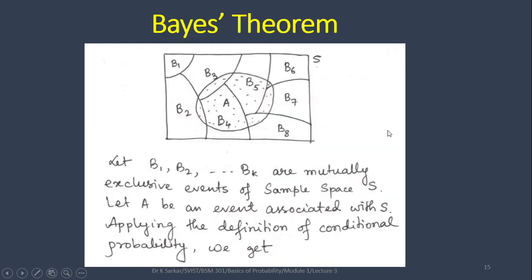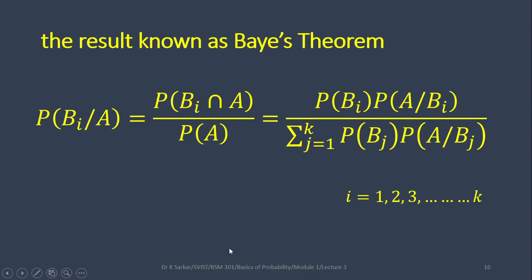Next is Bayes theorem. Let B1, B2 to Bk be mutually exclusive events. I have drawn it in the sample space S. Look here. All are mutually exclusive, means all are disjoint. They do not have any common point with each other. Let A be an event associated with S. Applying the definition of conditional probability, we get the Bayes theorem.